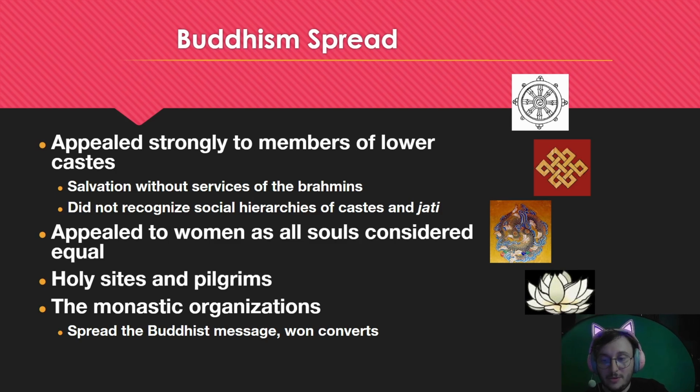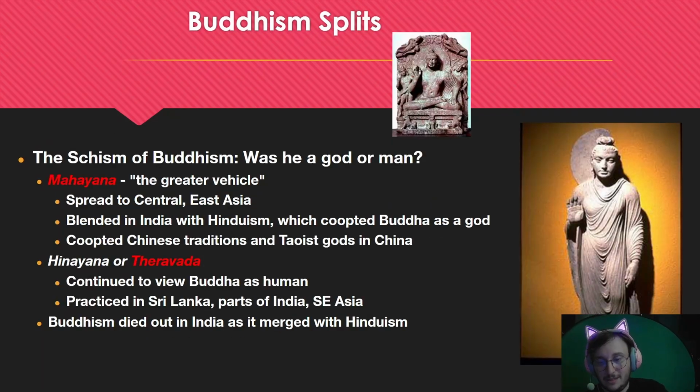Right? However, Buddhism did split right after Siddhartha Gautama's death, and the schism centered on whether or not he was a god or a man, a distinction between the religion and historical philosophies of Buddhism. Mahayana Buddhism, the larger branch, spread to Central and East Asia, blending with Hinduism and more local beliefs like Taoism. Mahayana Buddhists believe that Buddha was a god. Right? So Mahayana, Buddha's a god.